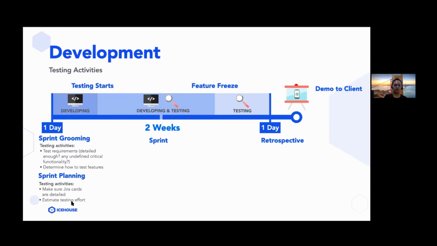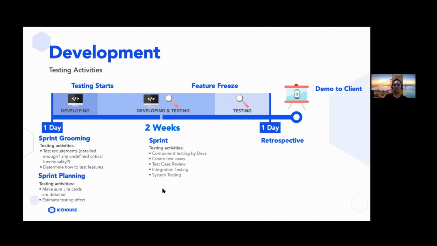And in sprint planning, we also estimate the testing effort for the upcoming sprint. This is to make sure we can actually deliver all of the things that we agreed upon to be working on for the upcoming sprint, right? So that's in the beginning.